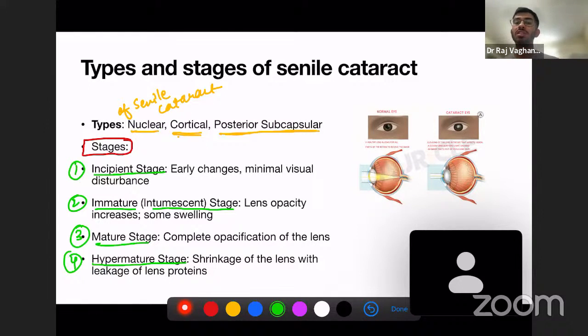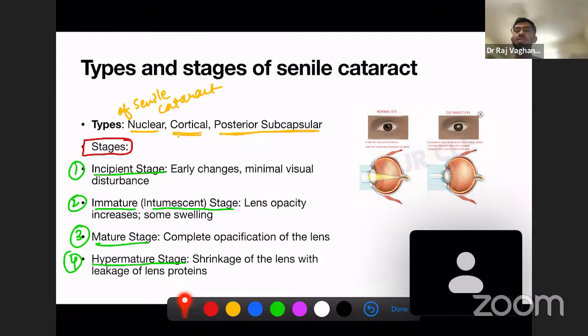Incipient stage means it is a very early stage. In the incipient stage, very minimal and very early changes occur in the lens, which do not seriously hinder your visual acuity or visual function. These represent early changes, and very minimal visual disturbance is present in the incipient stage.